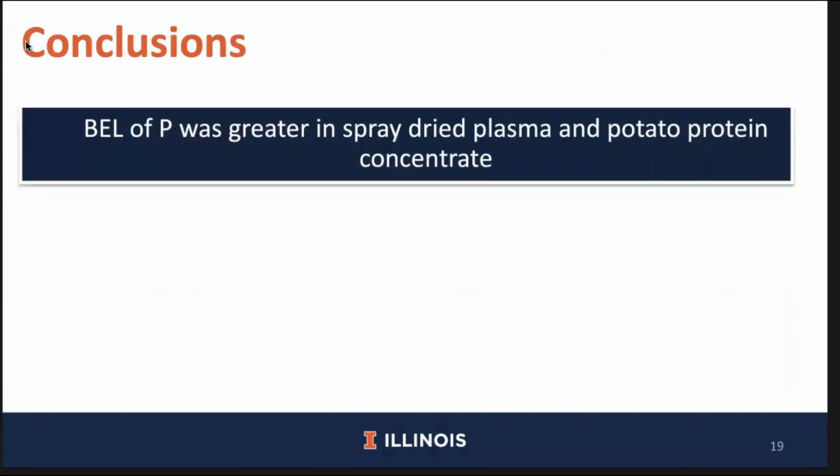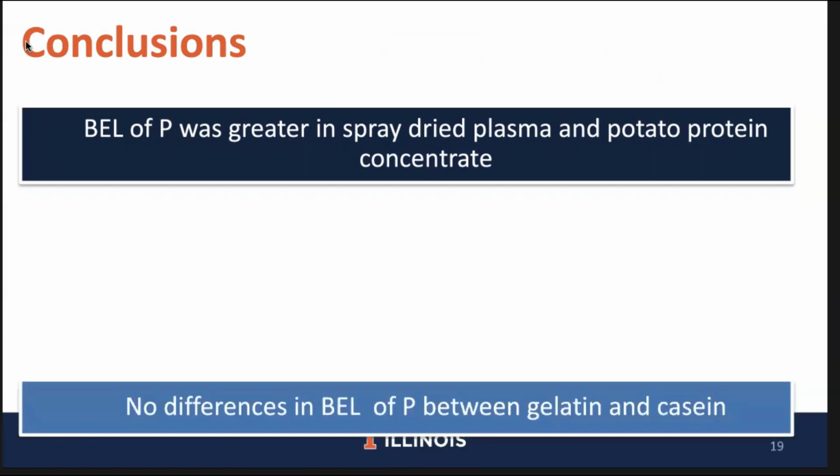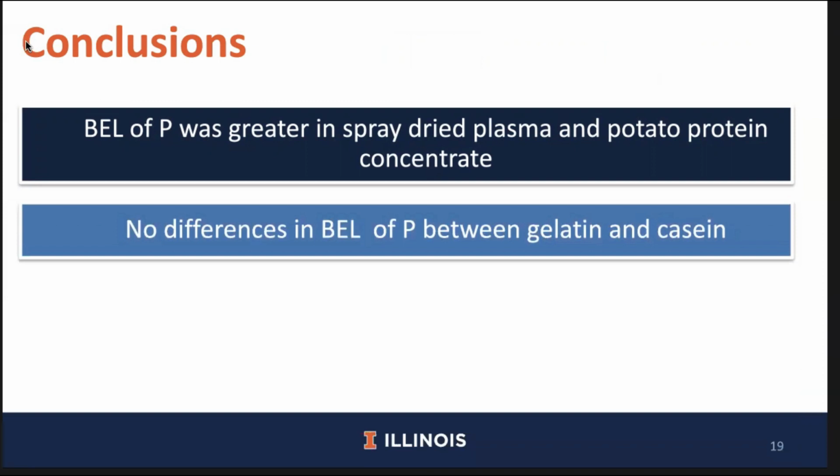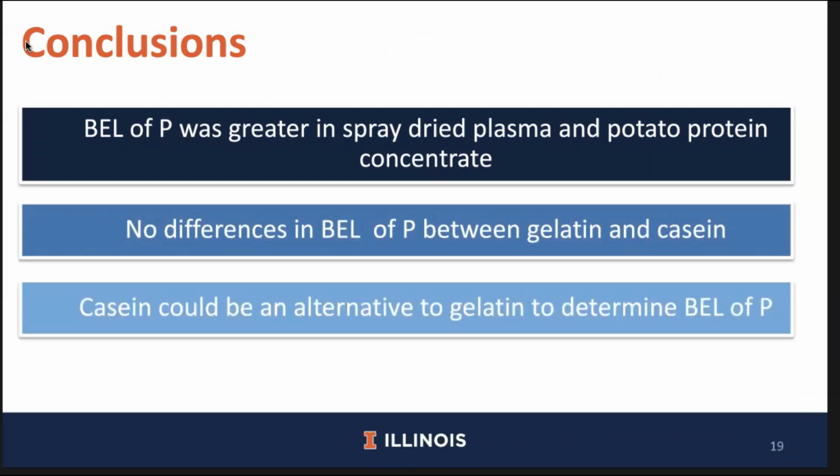In conclusion, the basal endogenous loss of phosphorus was greater in pigs fed spray-dried plasma and potato protein concentrate, but no differences in the basal endogenous loss of phosphorus were observed between pigs fed the gelatin and casein diets. Therefore, casein may be used as an alternative to gelatin to determine basal endogenous loss of phosphorus, as it provides a greater amount of phosphorus but does not affect values for basal endogenous loss of phosphorus.